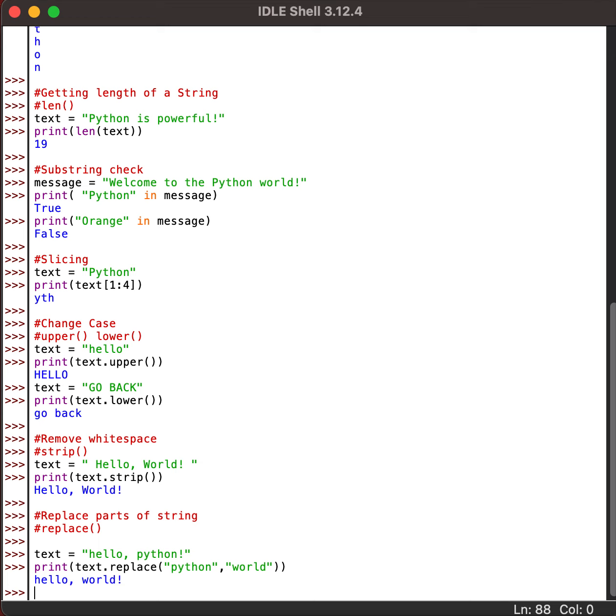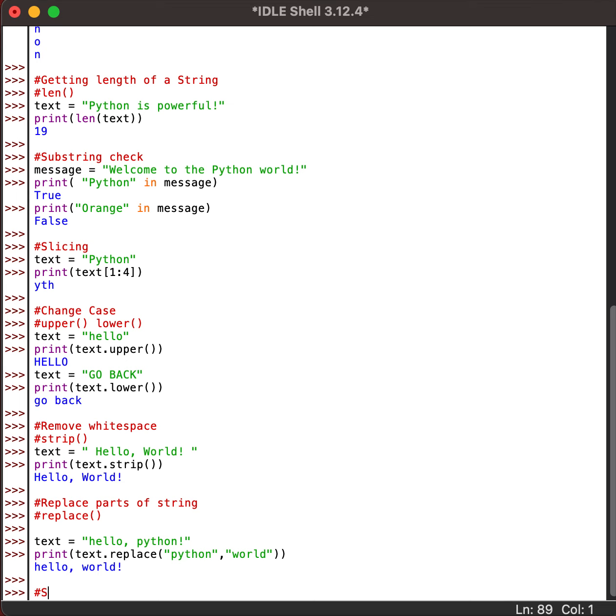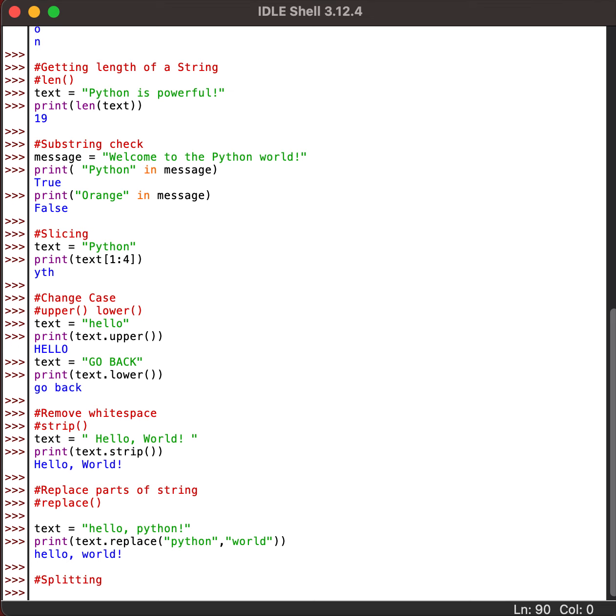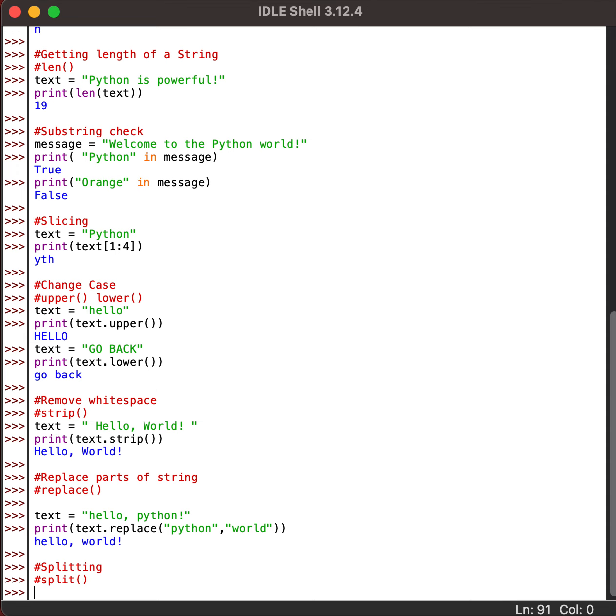This comes in handy in applications where you need to censor certain words or replace placeholders. Next, let's try splitting, for which we can use the split function. What actually is split? This function allows us to break a string into parts using a delimiter.